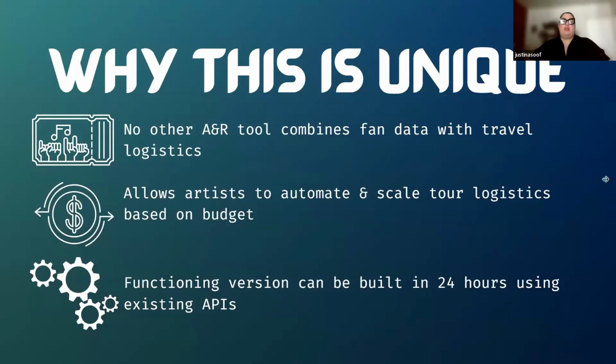What makes GigAtlas unique is that no other A&R tool combines fan data with travel logistics or allows the artist to automate and scale tour planning based on a budget. For example, a 10-day tour booked by a manager and agent can cost up to $10,000, but with GigAtlas, artists can streamline the process and costs using data-driven insights. Best of all, a functioning version can be built in just 24 hours using the existing APIs, making efficient tour planning more accessible than ever.